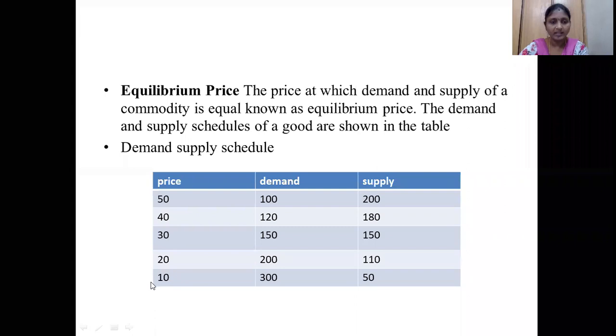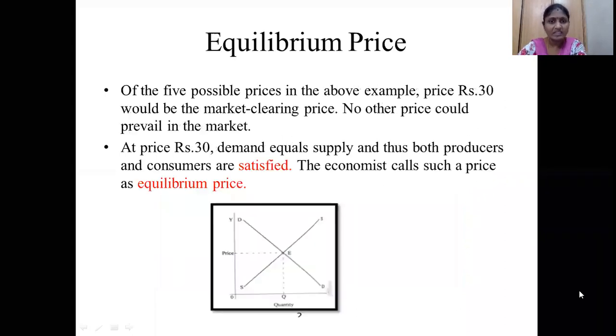Suppose you observe another case: when you set a very low price, the demand is more but the supply by the firm is not there. When you are not able to supply the goods and there is only demand, how can you get returns? How will you get profits? You are not able to. When demand and supply are equal, that price is called the equilibrium price, and then only the firm will gain profits.